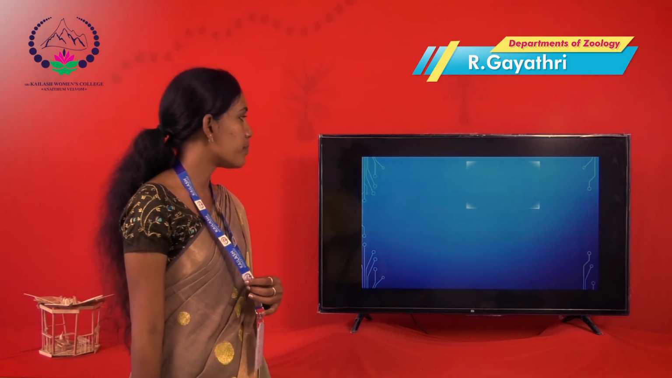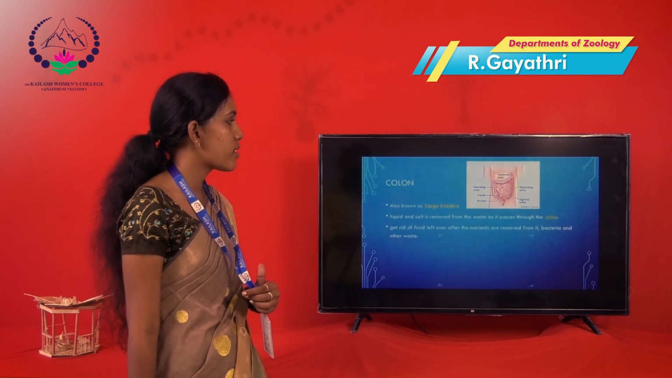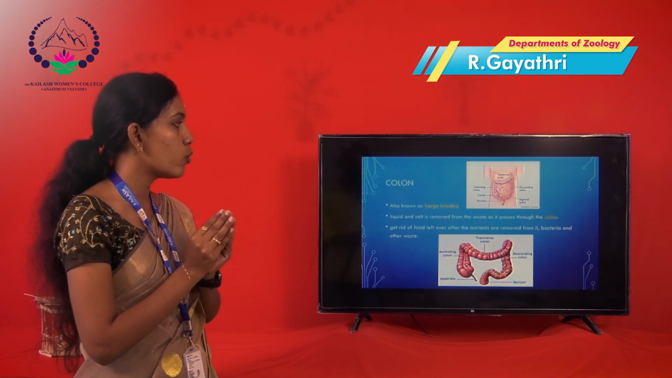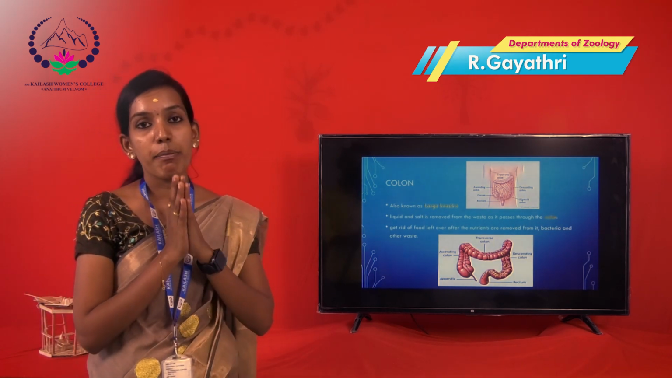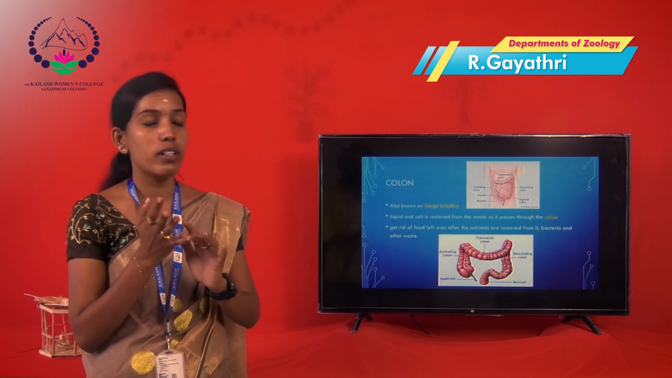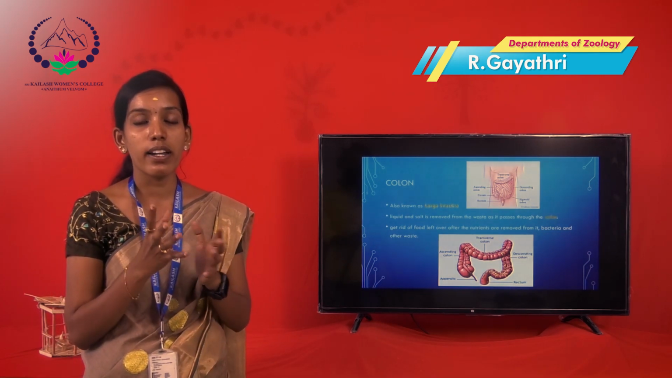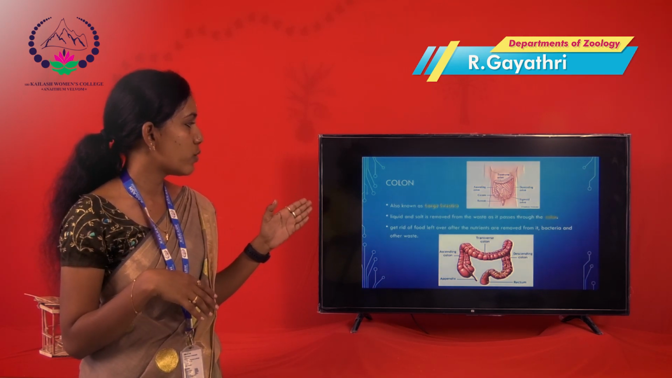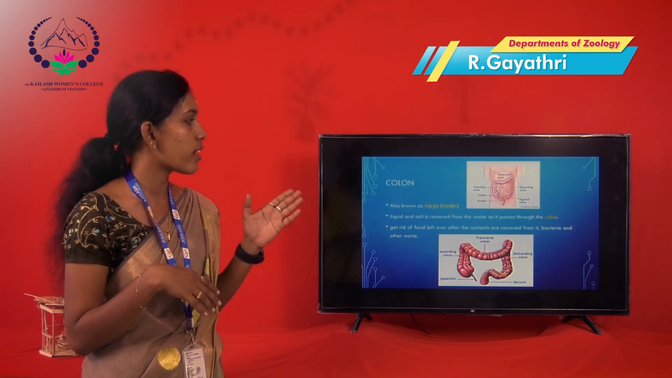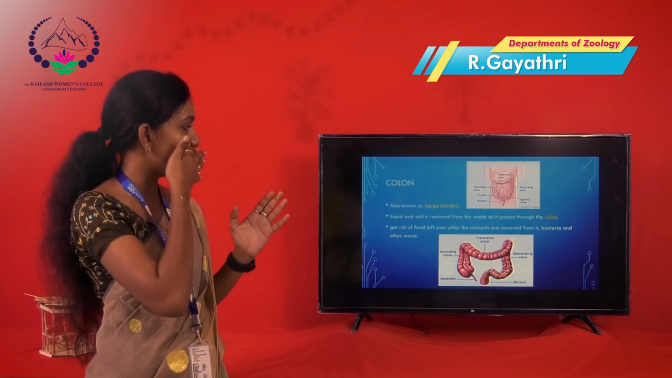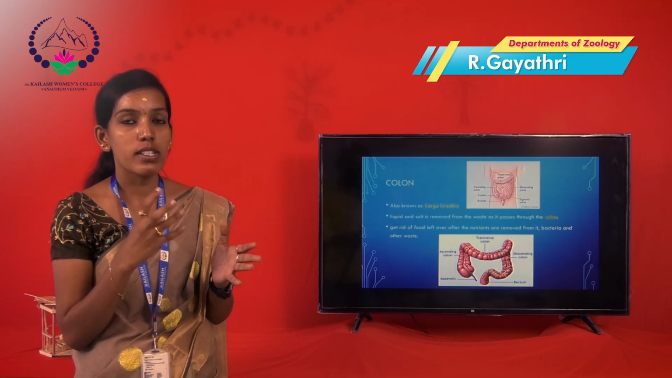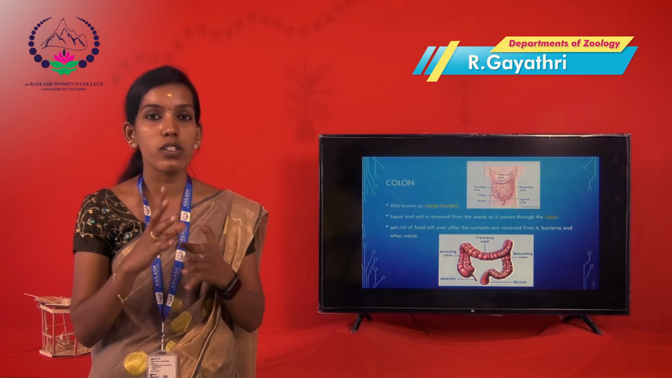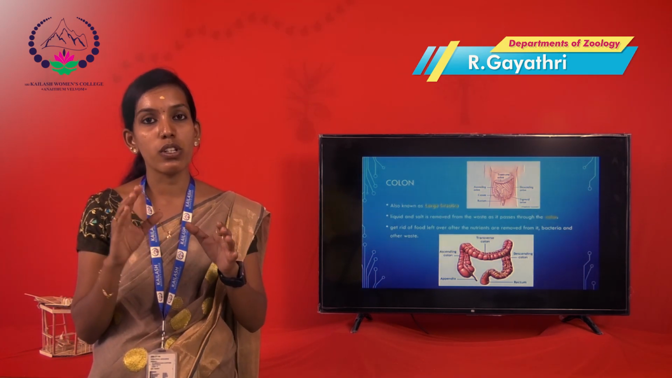So next one is the colon, also known as the large intestine. The colon's main role is to remove water, liquid and salt. It gets rid of the food left over after nutrients are removed, along with bacteria and other waste. So the undigested food is removed.